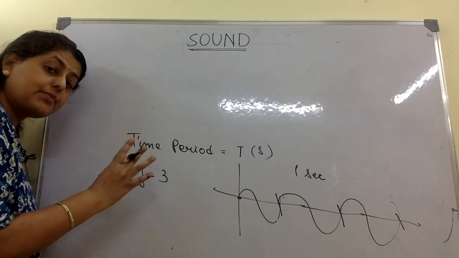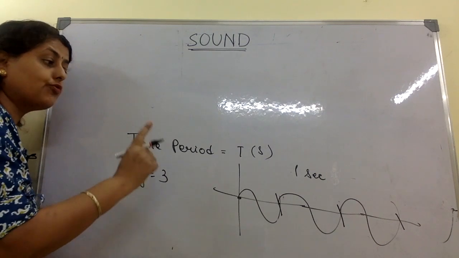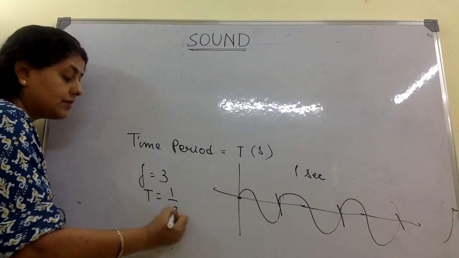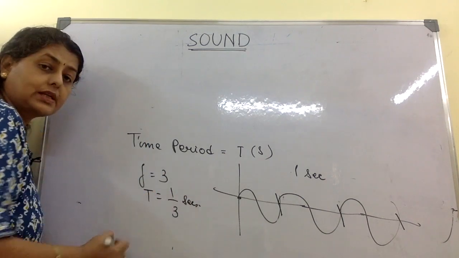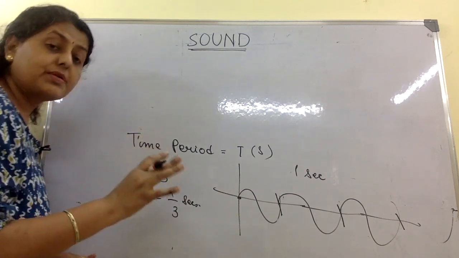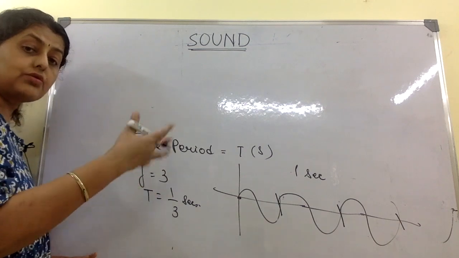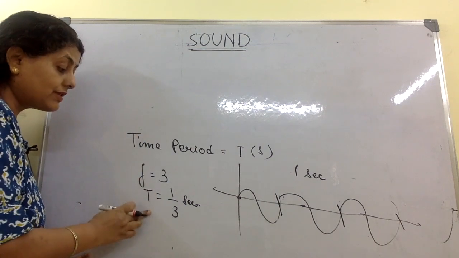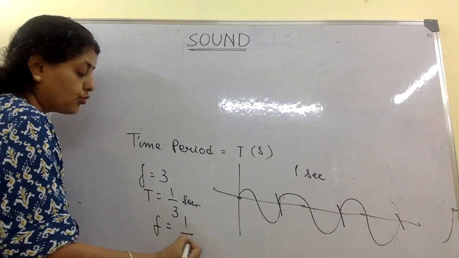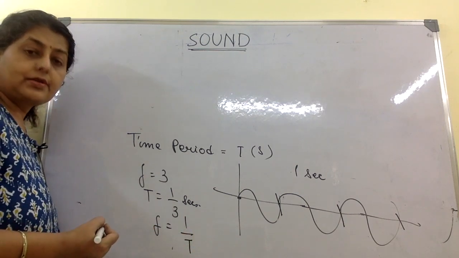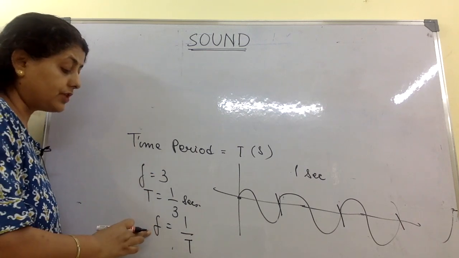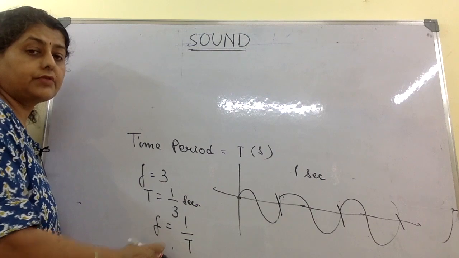Because 3 vibrations were made in 1 second. Then time period is how much? To complete one vibration, how much is the time? Time period is 1 by 3 seconds. If I had taken 1 second, it wouldn't be very clear, so I took this 3. So frequency and time period have this relation: F is equal to 1 by T. That is the relationship between frequency of a wave and the time period of the wave.